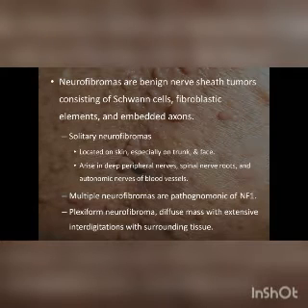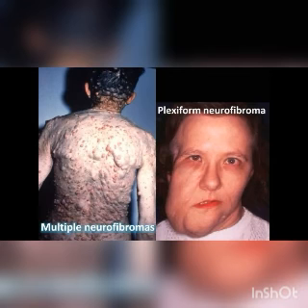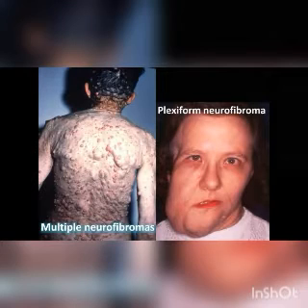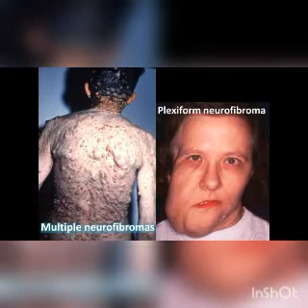Neurofibromas are benign nerve sheath tumors, otherwise called schwannomas. These are peripheral tumors, soft in consistency, which gives a buttonhole appearance as the skin is invaginated into the tumor. Neurofibromas are of three types: solitary neurofibromas, multiple neurofibromas, and plexiform neurofibromas. Multiple neurofibromas are characteristic of neurofibromatosis 1. This is a picture showing multiple neurofibromas, and other pictures showing facial dysmorphism due to plexiform neurofibroma. Plexiform neurofibroma is most common in the V2, V3 division of the trigeminal nerve, which causes facial dysmorphism.